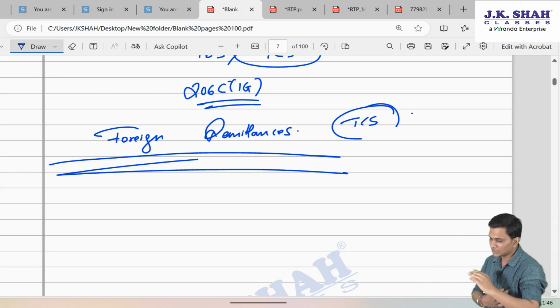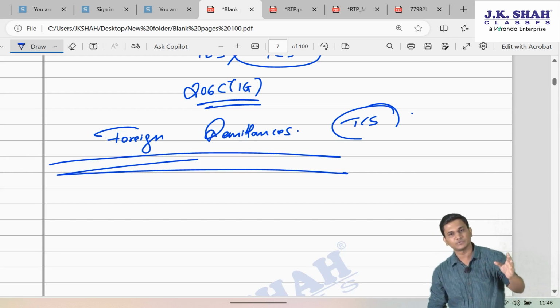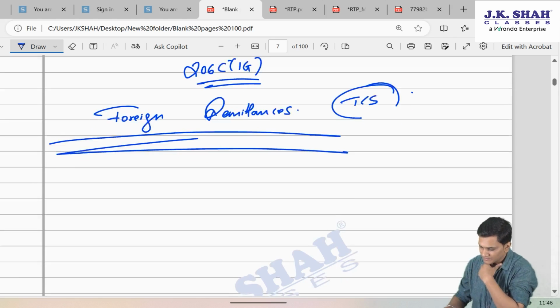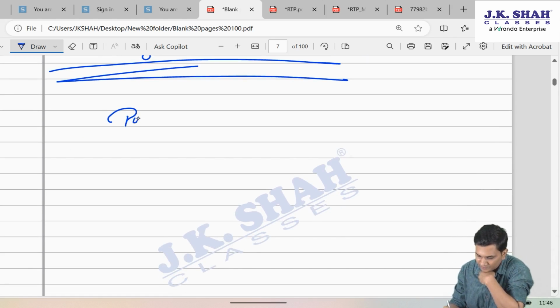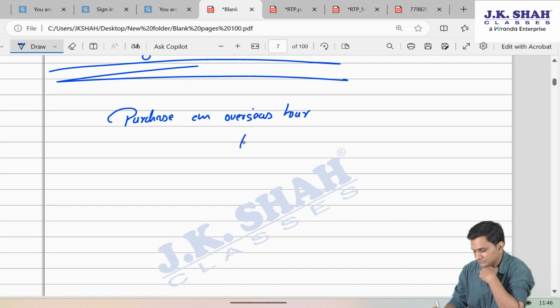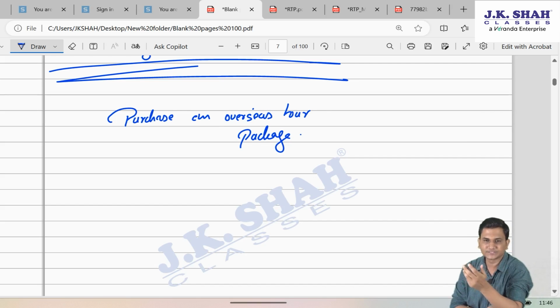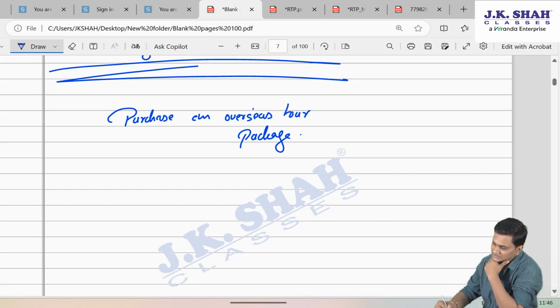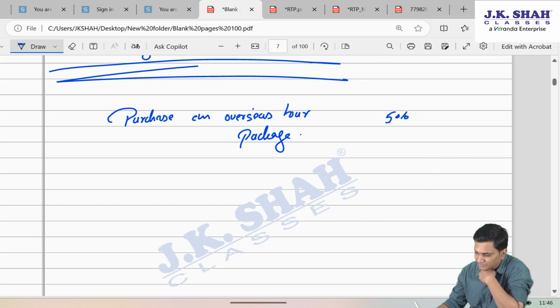If you know the earlier provision, what was the earlier provision before this amendment came? They were saying if you purchase an overseas tour package, you want to go for some vacation purpose like Switzerland, Bali, etc., and you are purchasing some overseas tour package, in that case, TCS was applicable at 5% without any threshold. Even if your package is just worth 40,000 rupees, there will be 5% TCS collection on that.